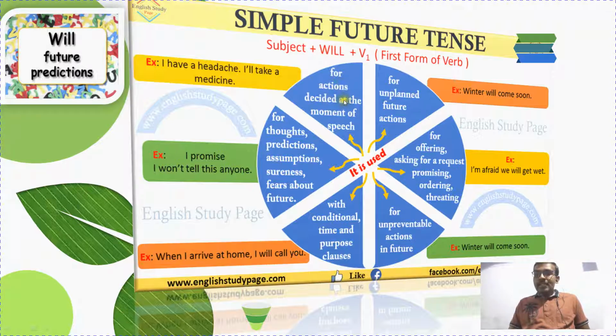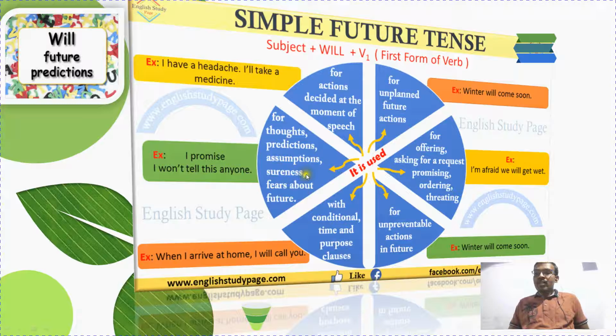This is for actions decided at the moment of speech. So he has decided the particular action of taking the medicine. He is going to take a medicine. He has decided right now to take the medicine in the future. So decisions can be taken in the present to come into effect in the future. Fine. In the next case, for thoughts, predictions, assumptions, sureness, fears about the future.